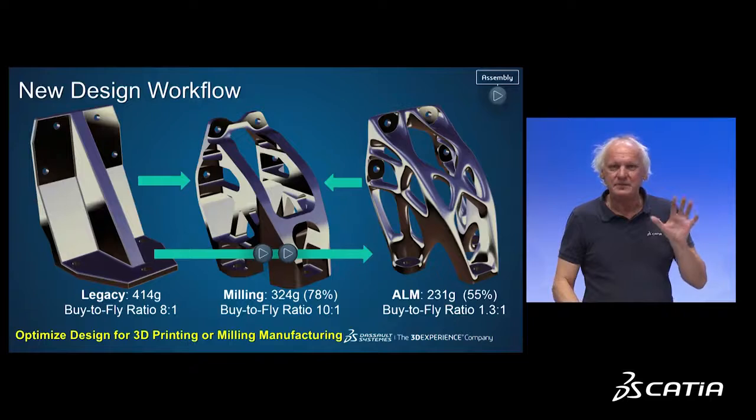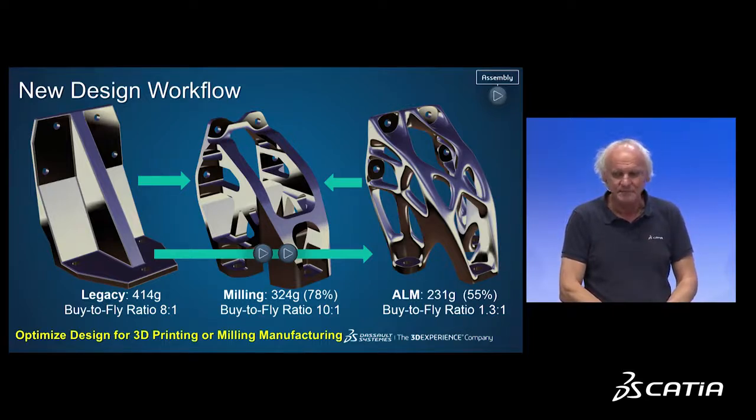The idea is that I'm no longer working for Dassault Systèmes. I'm working for an aerospace engineering company. My boss told me, Daniel, you need to reduce the weight and maximize the stiffness of the part that you can see on the left part of the screen. It's in aluminum. And let's go.